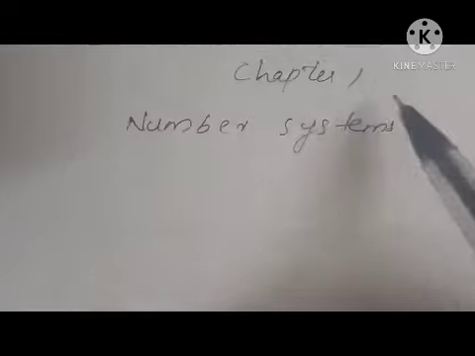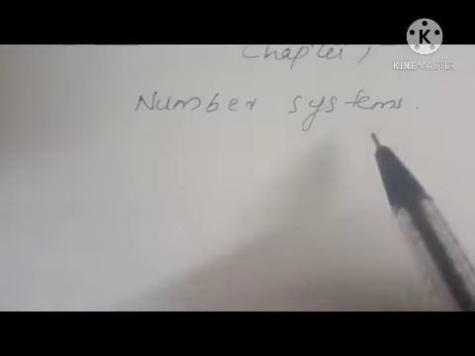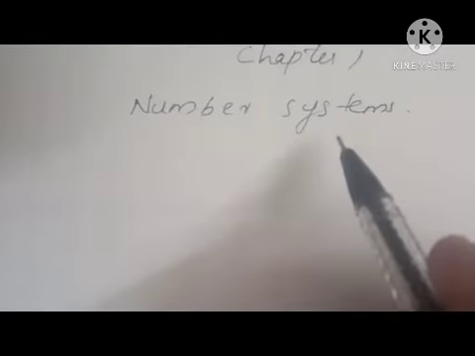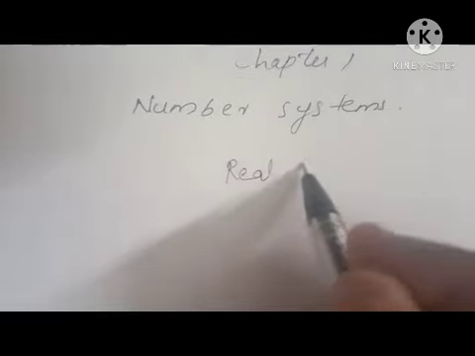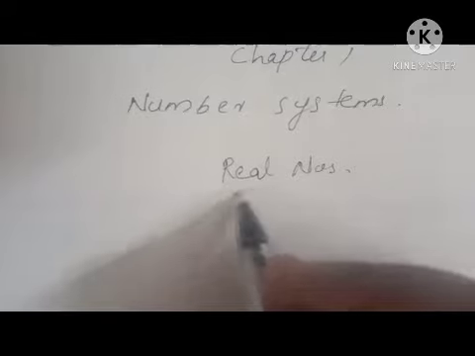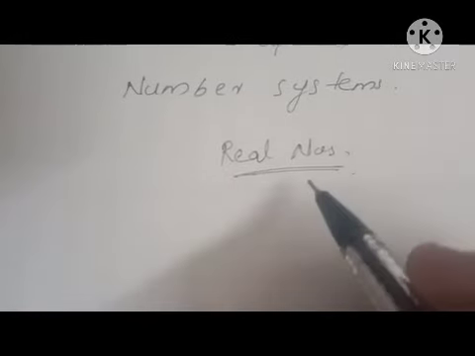In this session, we are going to discuss the important points of Chapter 1, Number Systems. In that chapter, we mainly discuss real numbers. Real numbers means the collection of all types of numbers.